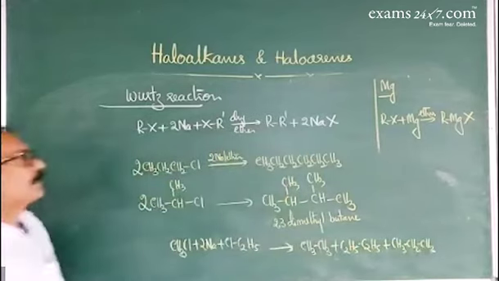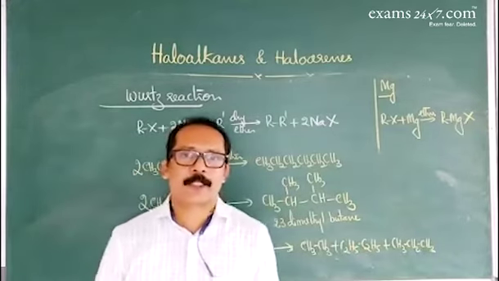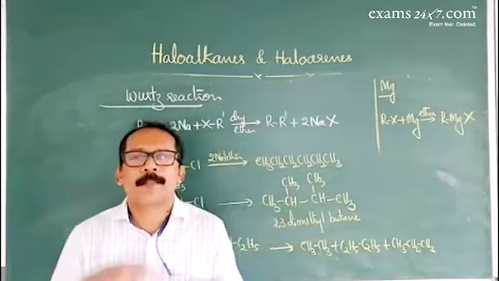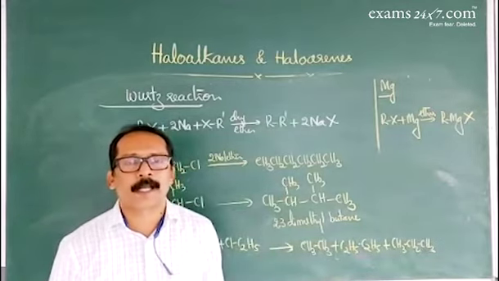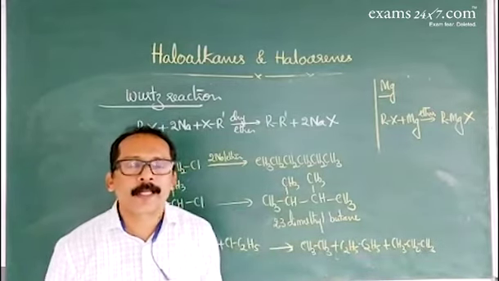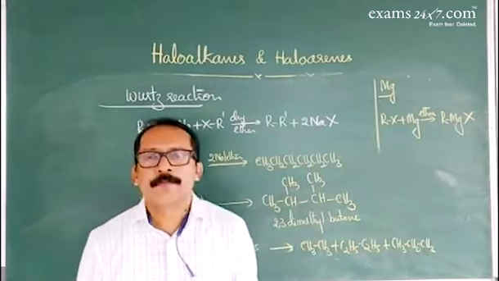Like this the reaction takes place. Similar to this, there is one more reaction called Frankland's reaction, where instead of sodium, zinc is used. The same kind of products are formed. That reaction is called the Frankland reaction. This is about the Wurtz reaction.